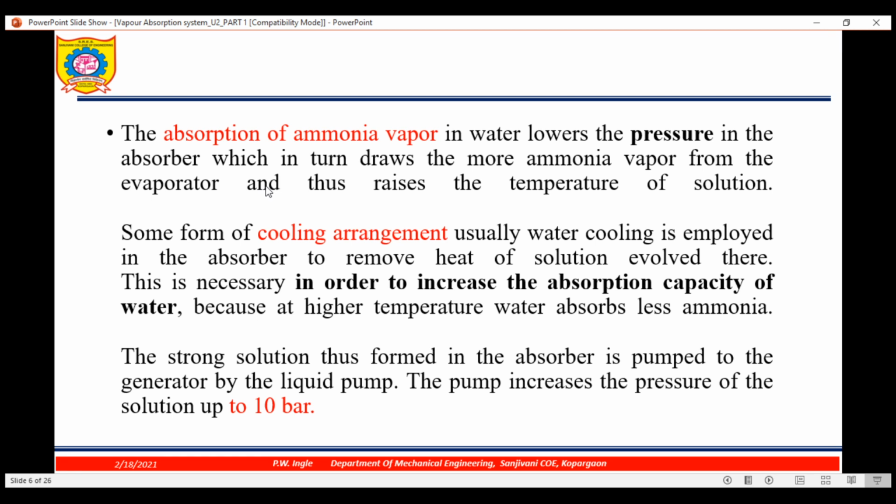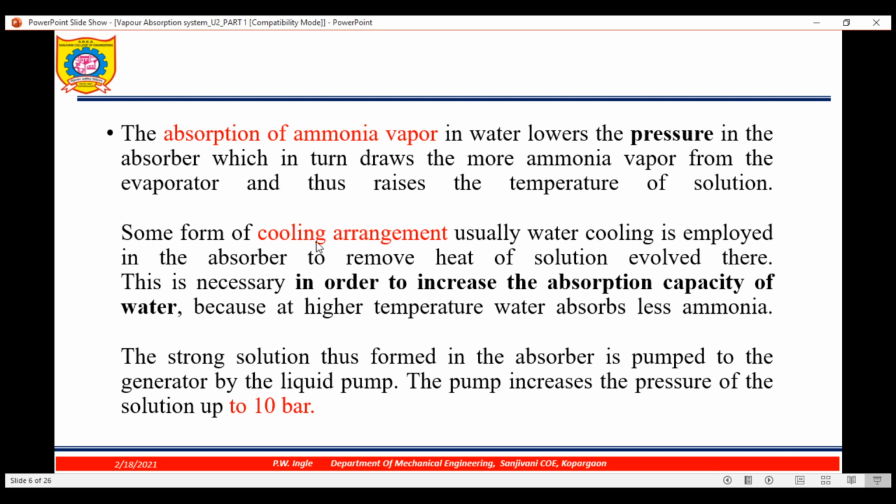Because of absorption of that ammonia coming from the evaporator, it lowers the pressure, which in turn draws more ammonia vapor from the evaporator and thus raises the temperature of the solution.